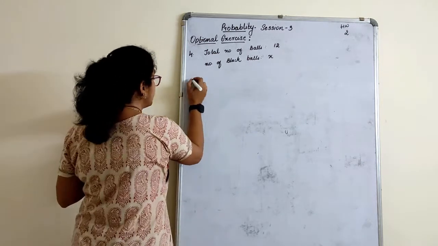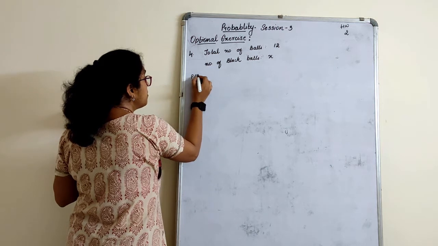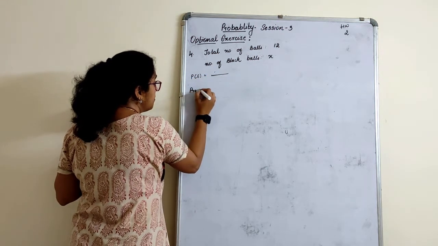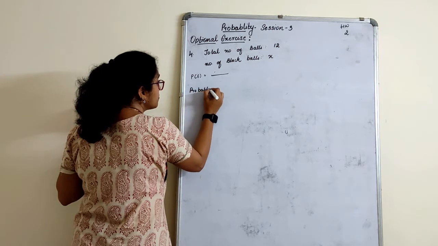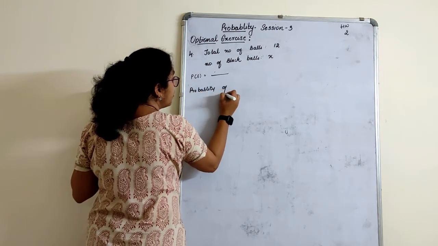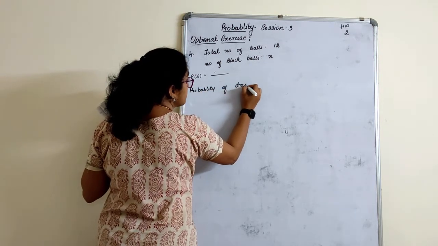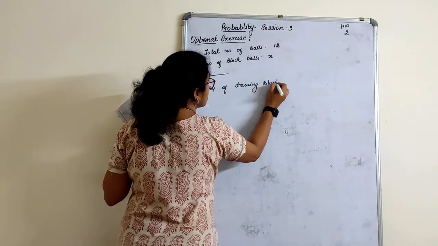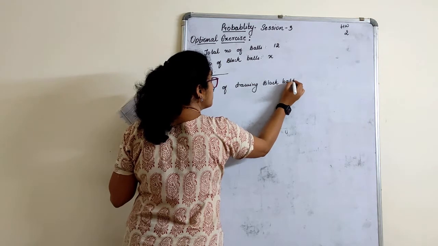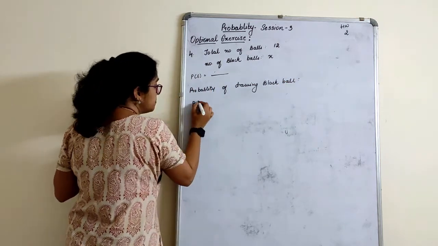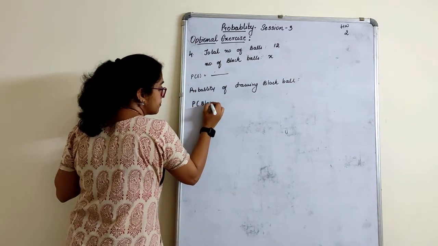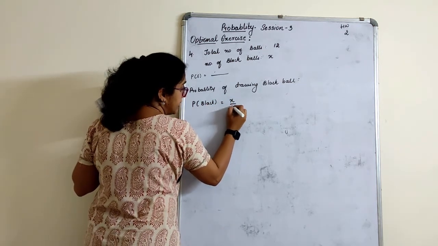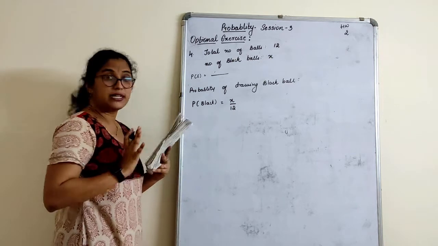We'll first find that. Probability of an event formula first we will write, then probability of drawing a black ball, that is P of black, is equal to black. How many are there? X are there. X by 12. Keep this as it is.